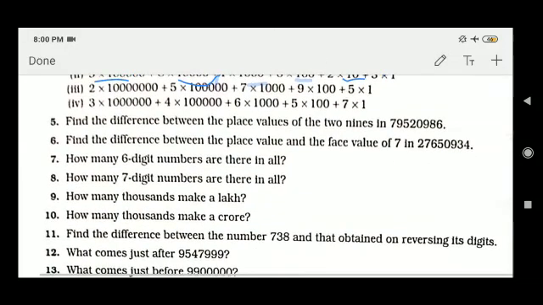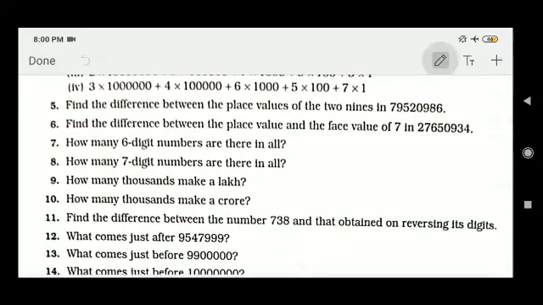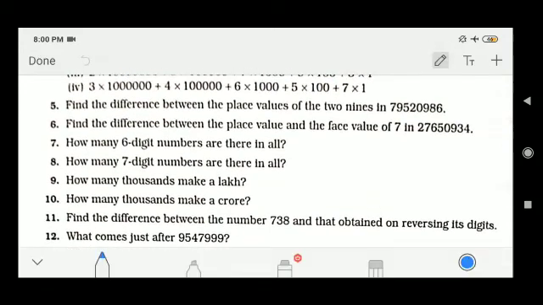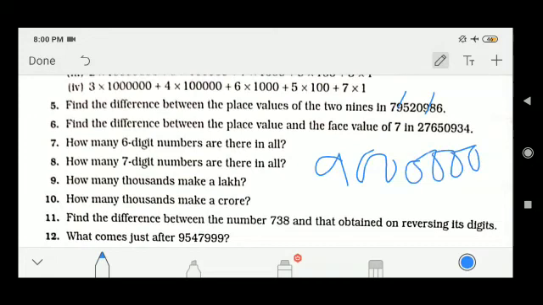Then find the difference between the place values of the two 9s. So write the place value of the two 9s. One is present at the lakh place, another present at the hundred place, and write down the values. Lakh place means, sorry, one is in the 10 lakh place. So in 1 there are 6 zeros, and here this 100 has 2 zeros. Only subtract and write the answer. Okay, this is about your 5 number.